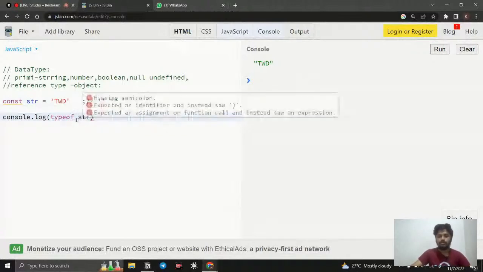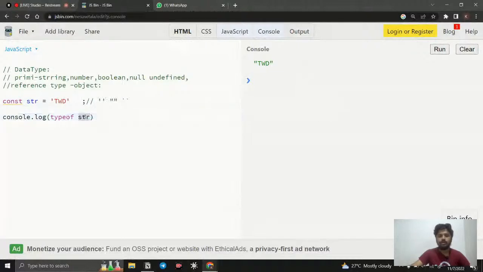Okay, so you just use the typeof method. What it is going to do is return which data type the value belongs to. So if I run it, you can see we get string, which means the particular value is going to be a string. Even if you wrap it with double quotes or with backticks, it is going to return a string only.